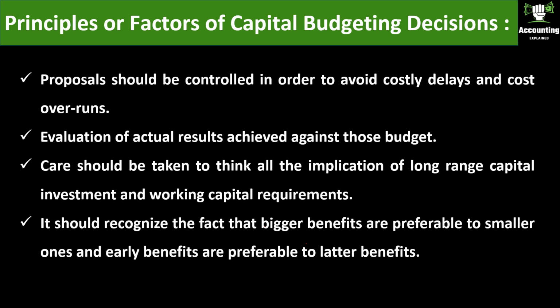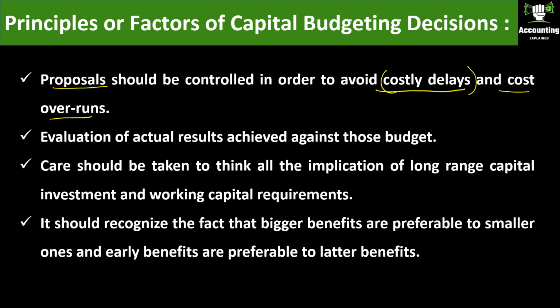Proposals should be controlled in order to avoid costly delays and cost overruns. The proposals which we make for capital projects should be controlled and we have to avoid costly delays. Since it is a capital expenditure, any delay occurring will be very costly in nature.